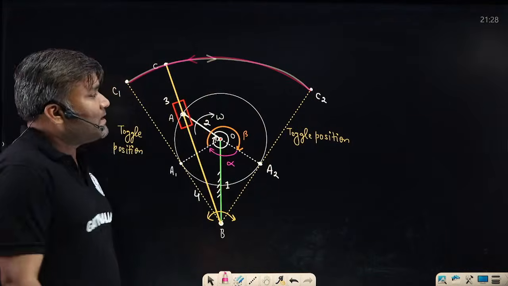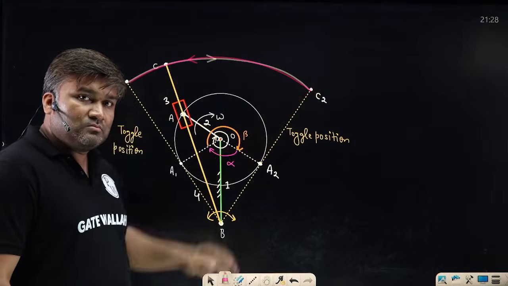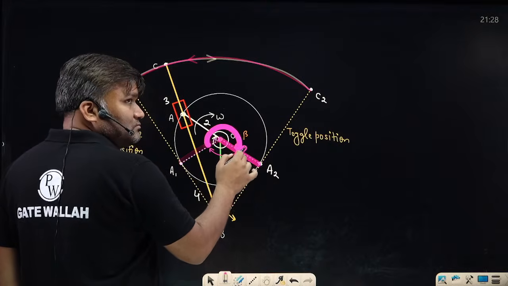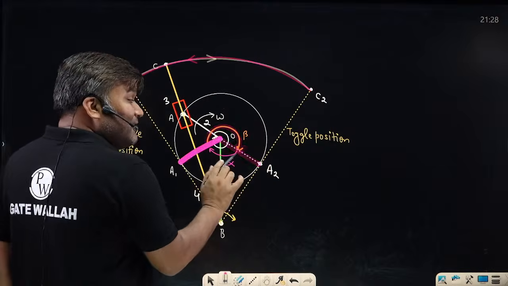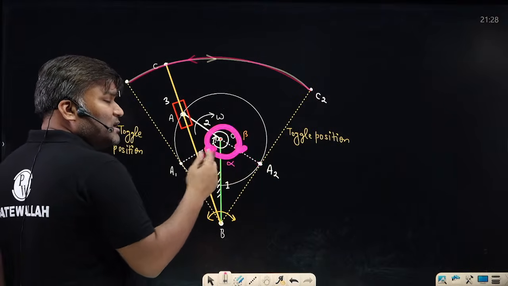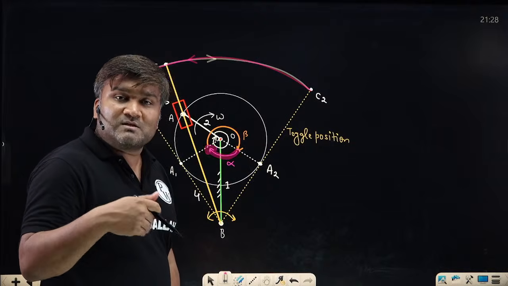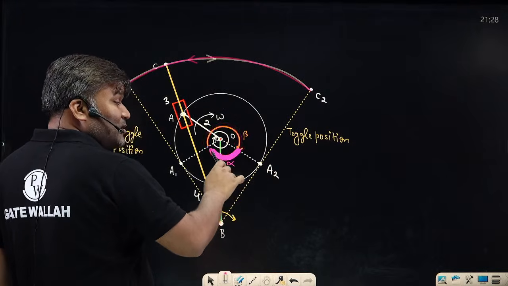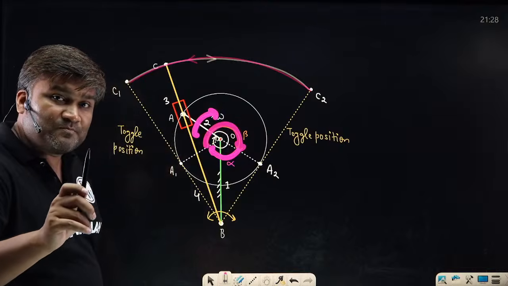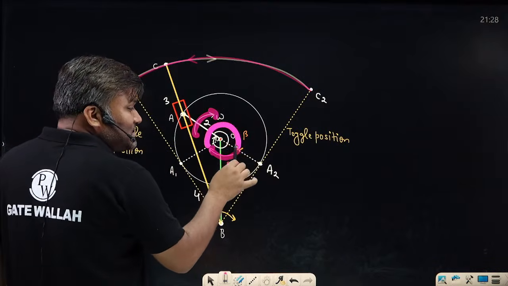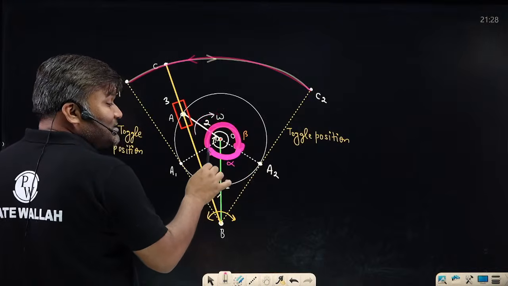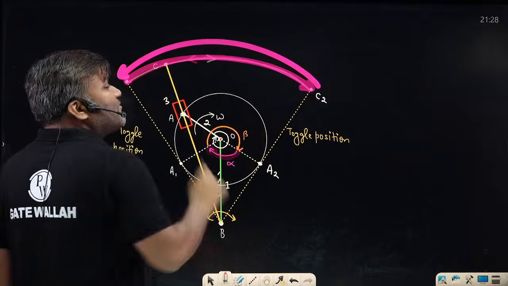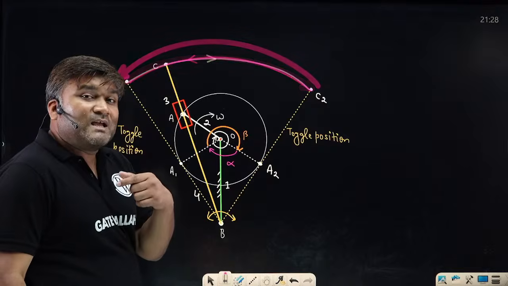Tell me. So from C1 to C2, you are moving while the crank is traveling this big angle. Obviously it will take more time, and for returning from A2 to A1 you are traveling only a smaller angle. A smaller angle means you will be traveling faster. Sir, the crank is making a bigger angle, the crank is making a smaller angle, it is moving with the same velocity. Same velocity, so the time taken for this angle is more. The time taken for this angle is smaller. It means from here to here you will move slowly, but for this return motion you will be a little faster. You will take less time.